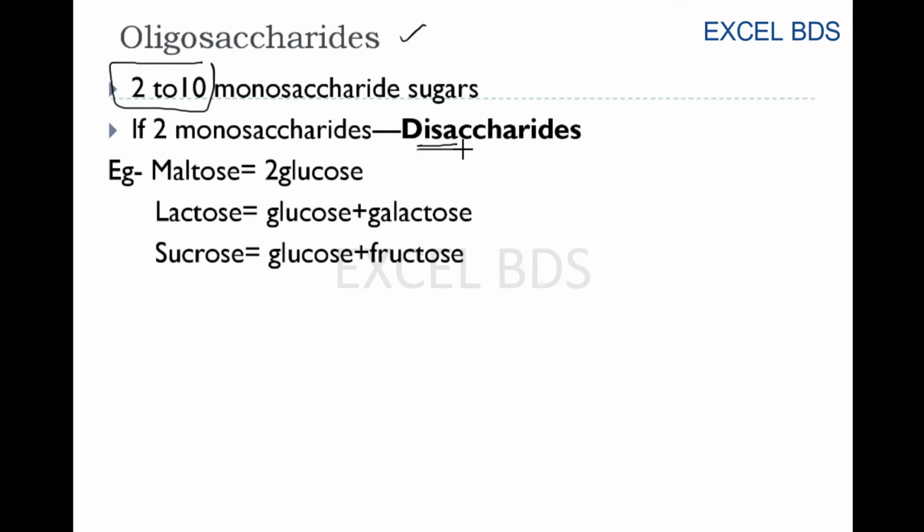Disaccharides examples: maltose, which you can remember like mobile phone, so mobile phone is 2G. Then lactose, which is made up of glucose and galactose. Sucrose, sucrose is sweet, that is glucose plus fructose. So this is about the oligosaccharides.